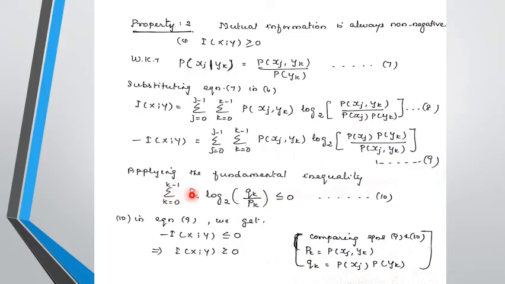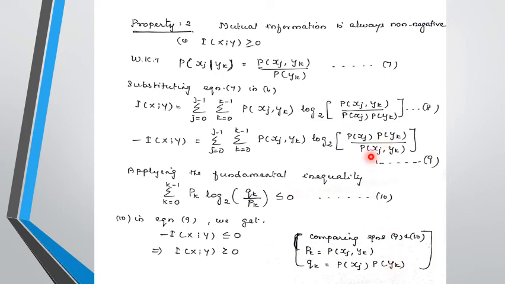Now we are going to apply the fundamental inequality, Σ_{k=0}^{K-1} pk log₂(qk/pk) ≤ 0. Comparing equations 10 and 9, in the place of pk we have p(xj, yk), and in the place of qk we have p(xj) p(yk).